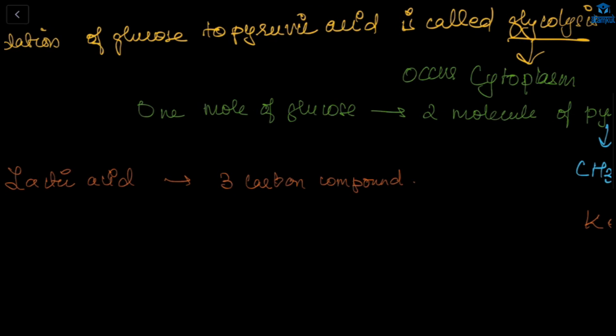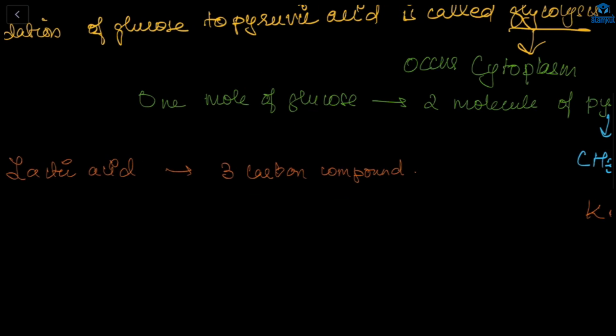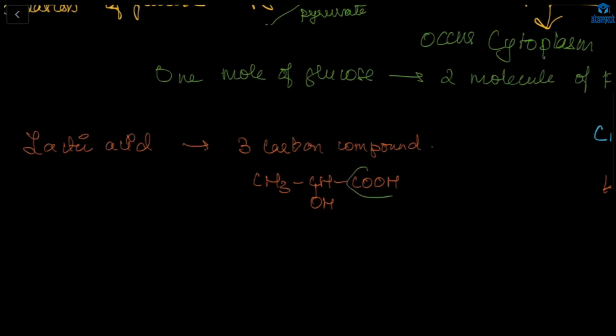The formula will be CH3CHOHCOOH. This part is the carboxylic acid, and this is our hydroxyl, OH group. So it is called a hydroxy carboxylic acid.